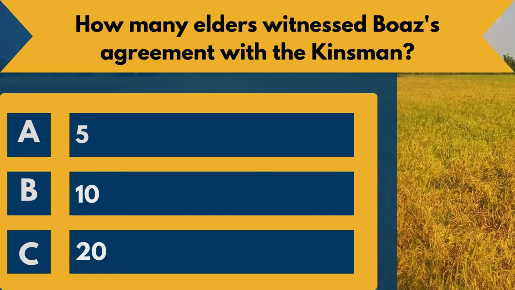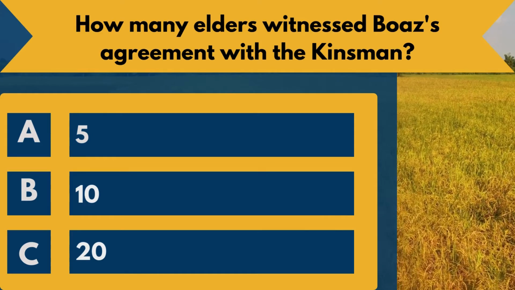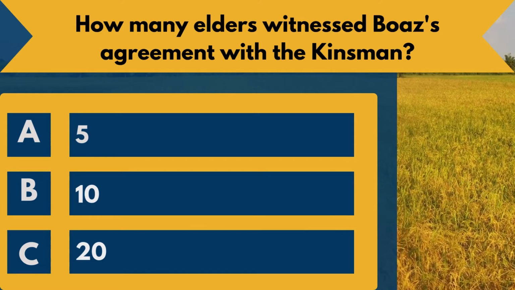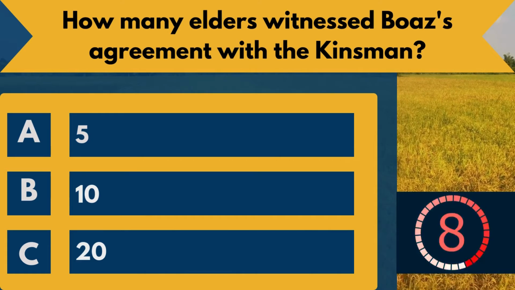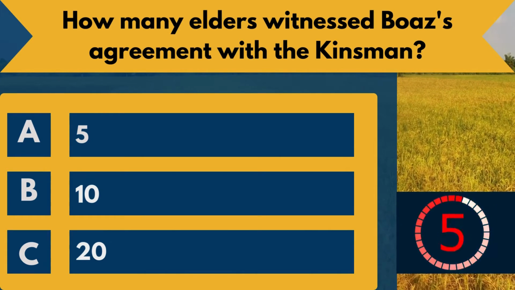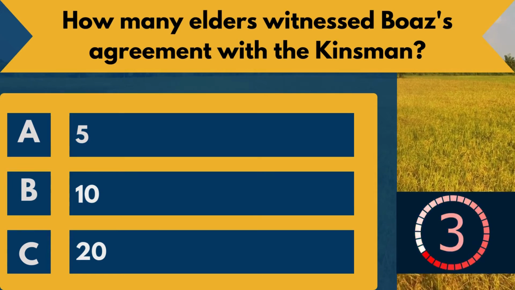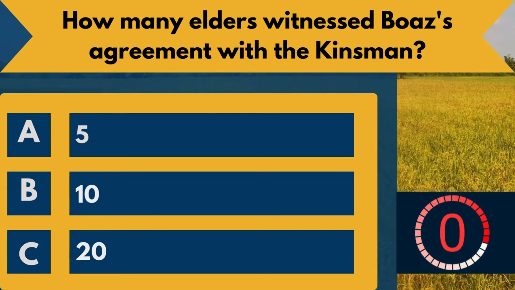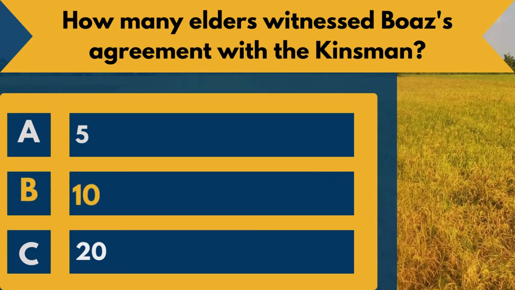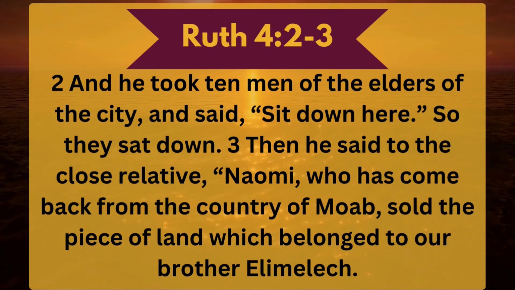Question 10. How many elders witnessed Boaz's agreement with the kinsman? A. 5, B. 10, C. 20. The correct answer is B. 10 elders. Ruth chapter 4 verses 2 to 3. And he took 10 men of the elders of the city, and said, Sit down here. So they sat down. Then he said to the close relative, Naomi, who has come back from the country of Moab, sold the piece of land which belonged to our brother Elimelech.